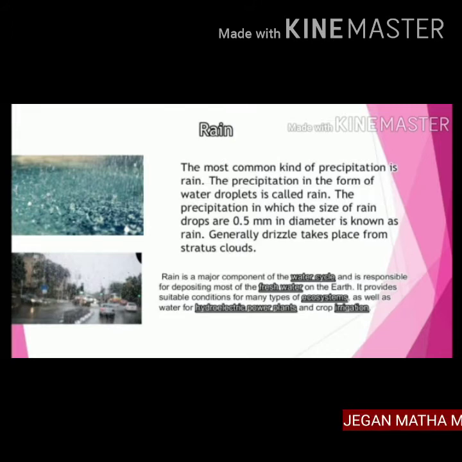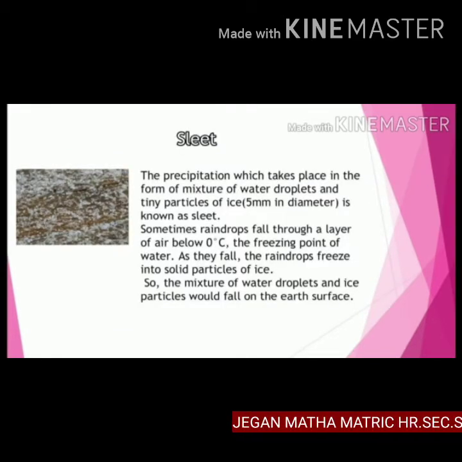Rain is a major component of the water cycle and is responsible for depositing most of the fresh water on the earth. It provides suitable conditions for many types of ecosystems as well as water for hydroelectric power plants and crop irrigation.